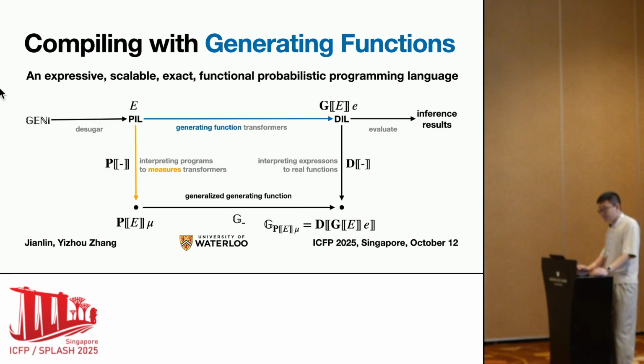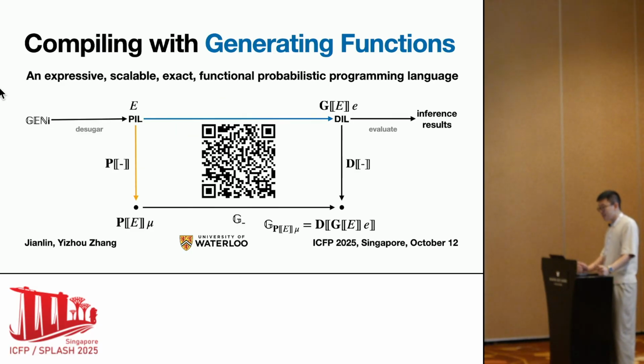To conclude, we designed a PPL compiler with an interesting compilation target, namely generating functions. We demonstrated that with appropriate design choices and optimizations, a GF-based PPL can scale surprisingly well on some difficult inference problems. And in addition, this compiler is proven correct and available on GitHub. Thanks.